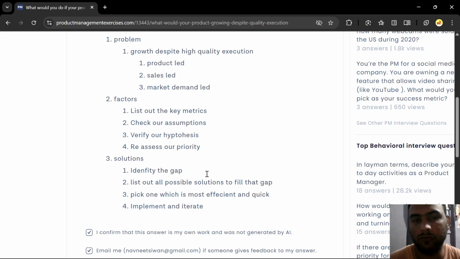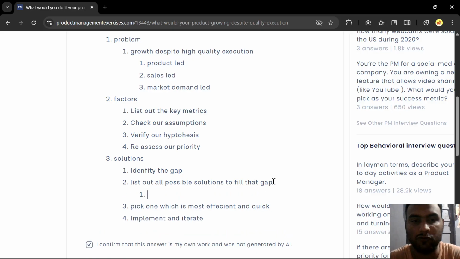So first thing is identifying the gap, laying out the metrics and seeing whether we are measuring the right metrics based on the goal that we have chosen, and checking our assumptions, doing hypothesis or talking to the users, then identifying that gap, completing that gap, laying out all the possible solutions that could be identified, and how listing out this gap, it could be multiple. We can go into the subgroups of how we can list out all possible solutions, talking to different team members, different customers.